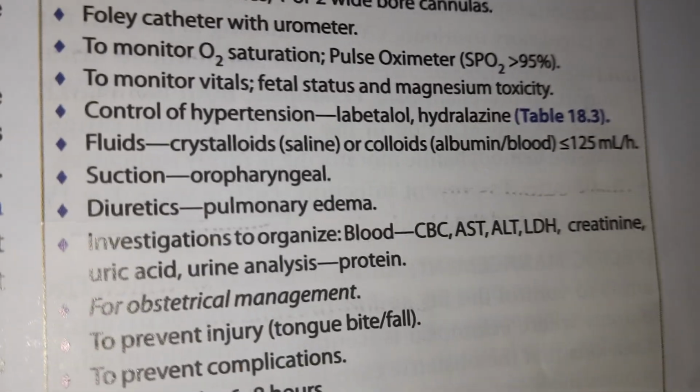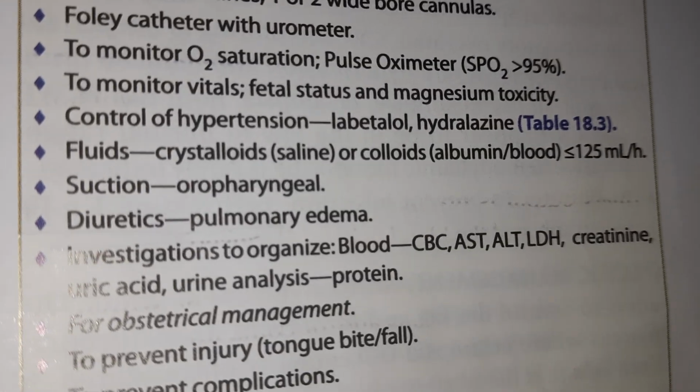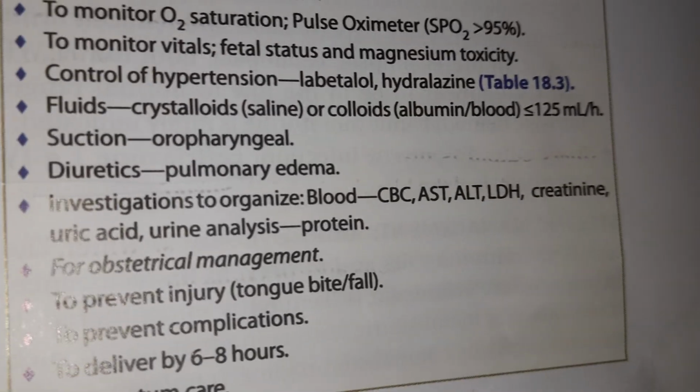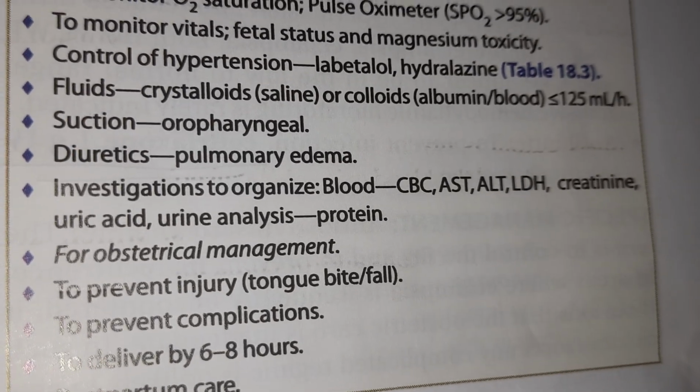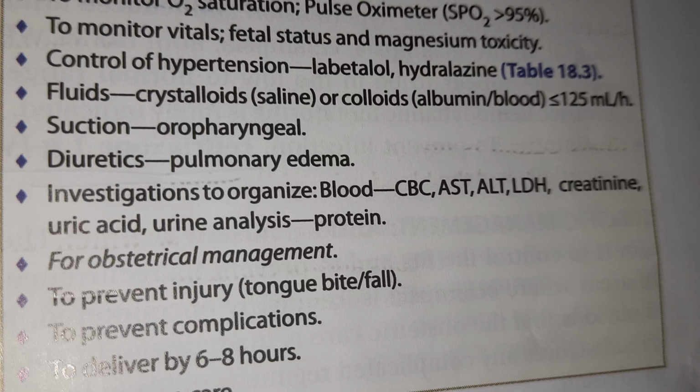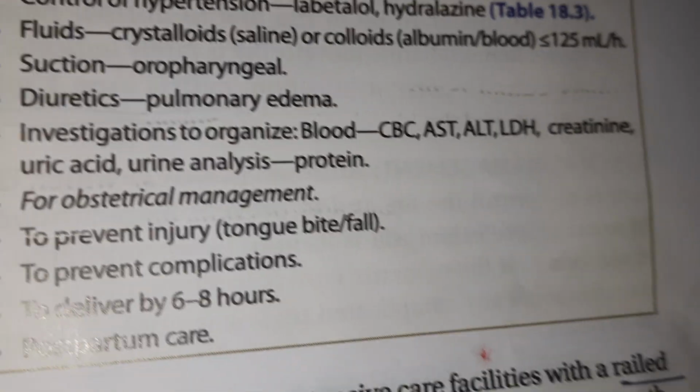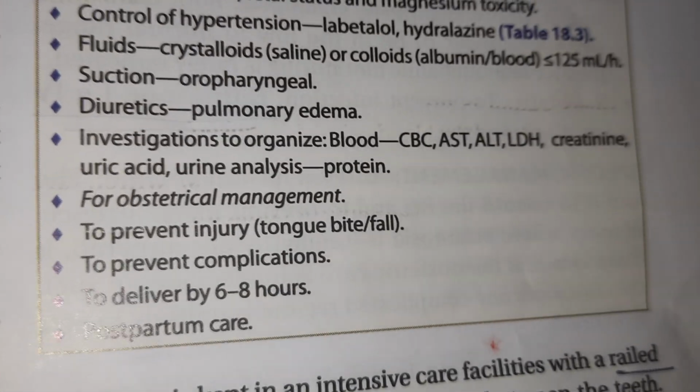Monitor vitals, fetal status, and magnesium toxicity. The control of hypertension should be done with labetalol and hydralazine, and fluid like crystalloid solution or colloid can be given. Oropharyngeal suction should be done. A diuretic is given for pulmonary edema.